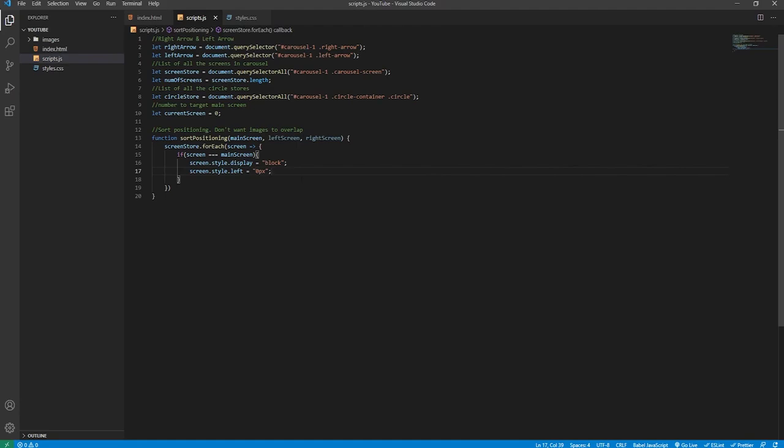So what I'm doing here is essentially main screen will be the screen that's currently in the middle of the carousel. The right screen will be the image that we want to the right of this main screen, and we want it positioned to the right. Obviously positioned right enough so it's not visible in the carousel, but it is ready to animate into the carousel if the user clicks on the right button, and the same for the left.